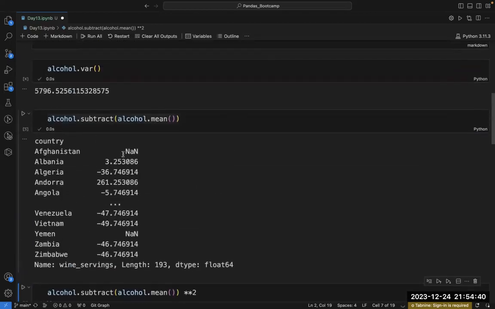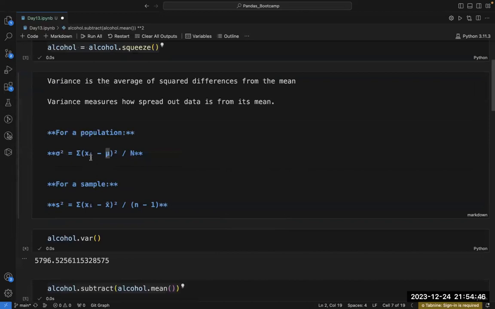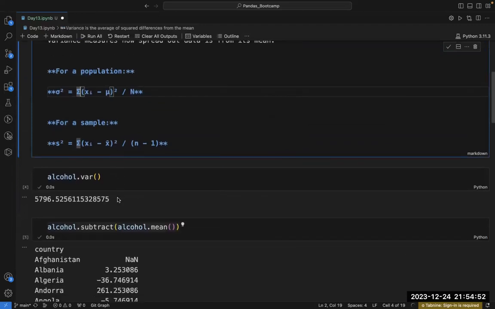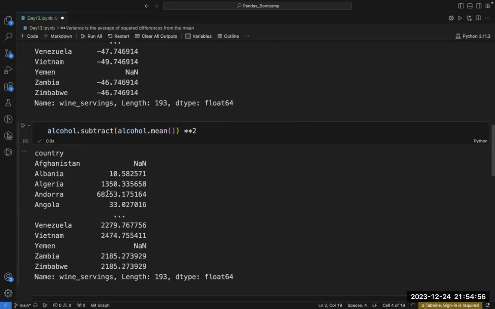Now the next thing you need to do, can you see here? After squaring, what is this? This symbol is called summation. That means each of the square values that you are getting here, you need to sum all of those values. That is a summation.